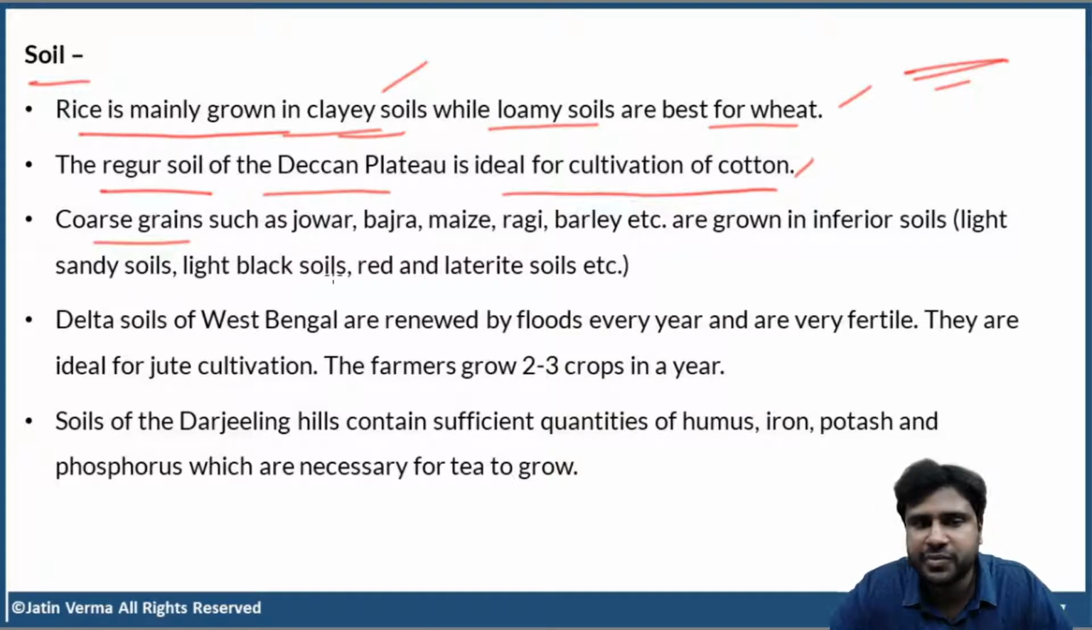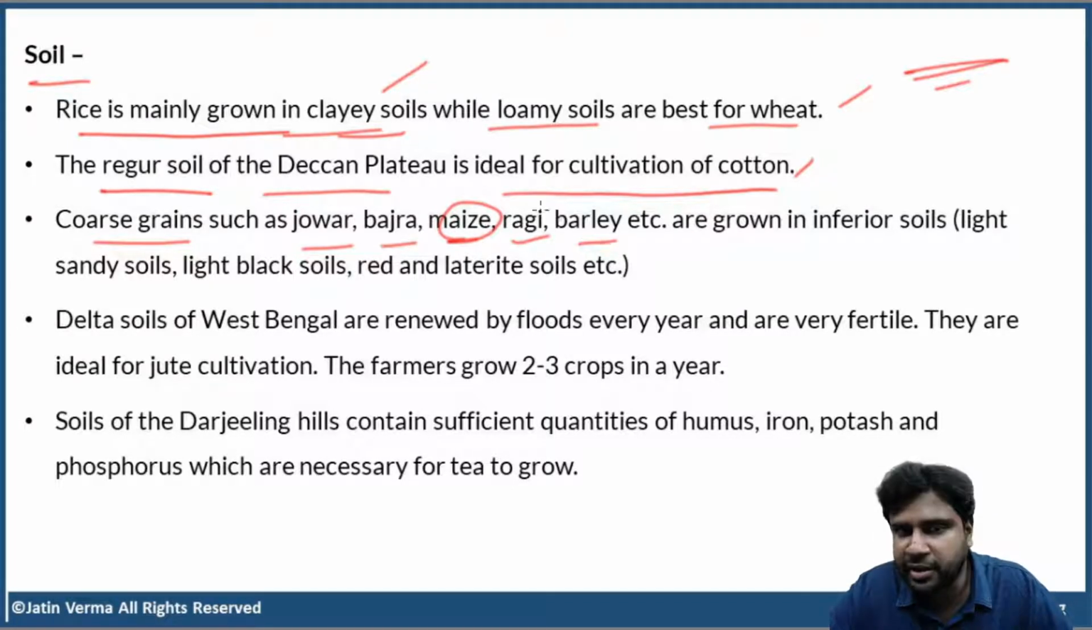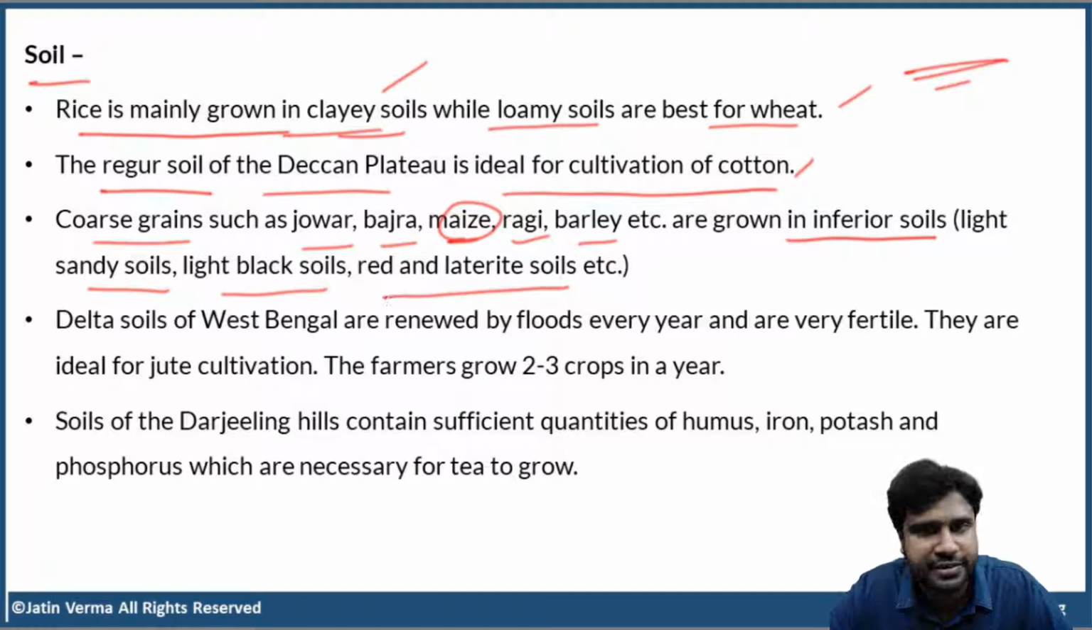Coarse grains such as jowar, bajra, maize, ragi, barley. Even maize is considered to be a coarse grain. Jowar, bajra, maize, ragi, and barley, all these are coarse grains. Please keep in mind, very important. They are all grown in inferior soils: light sandy soils or light black soils, red and laterite soils.